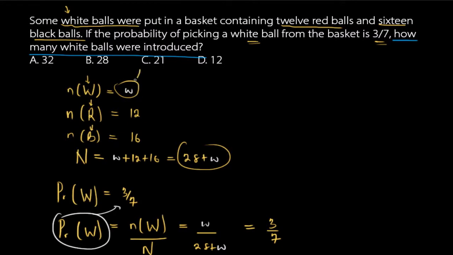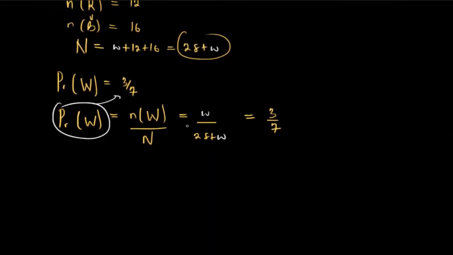The question says how many white balls were introduced. That is, find W, because the number of white balls is W. To find W is just like solving a normal equation. So this is going to be W times 7 equals 3 times 28 plus W.